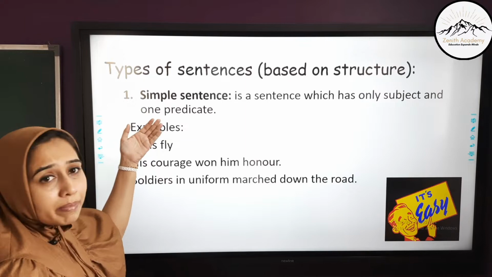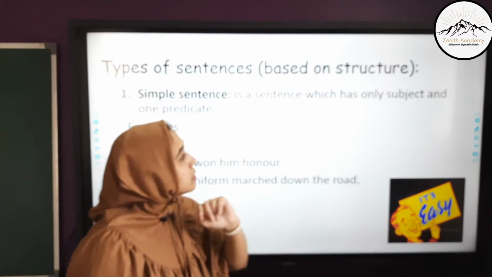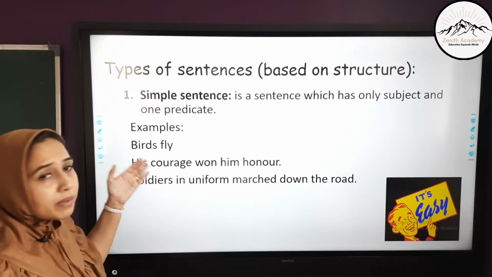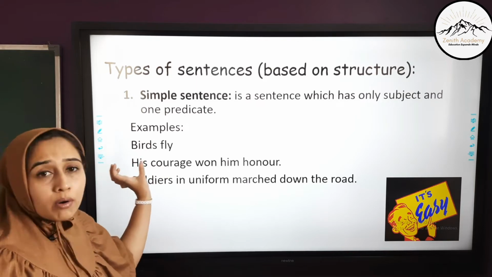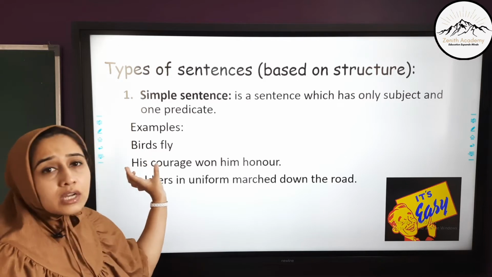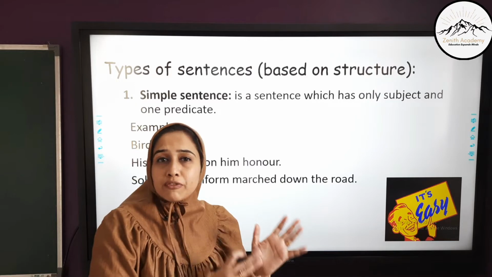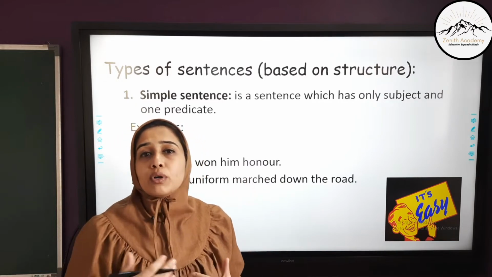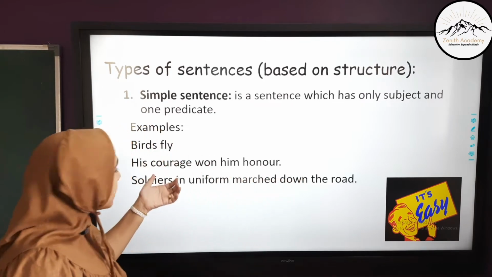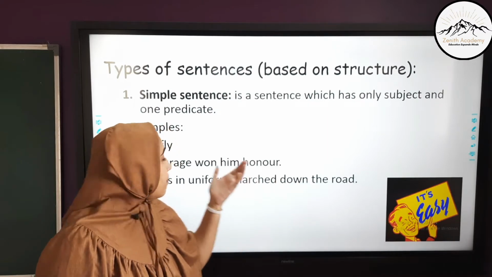First type is simple sentence. Simple sentence is a sentence which has only one subject and one predicate. Now, when you see these examples, birds fly, here I am talking about birds, it's the subject, fly is the predicate. Also, it is a small phrase. It is not a very large sentence in the subject verb object format, but still it conveys what I want to say. Second one is, his courage won him honor. His courage is the main clause, won him honor is the subordinate clause.